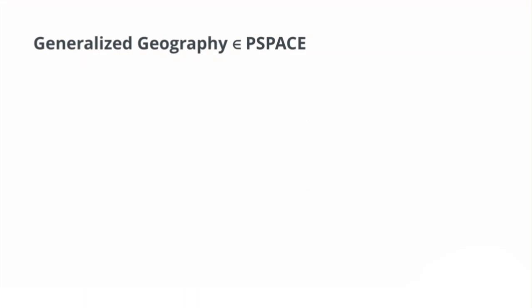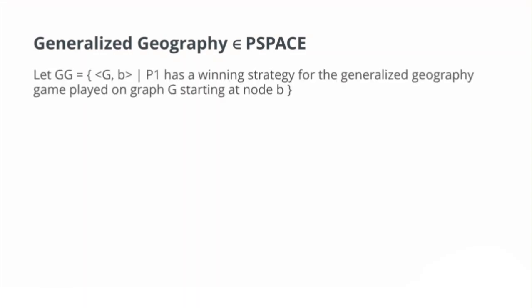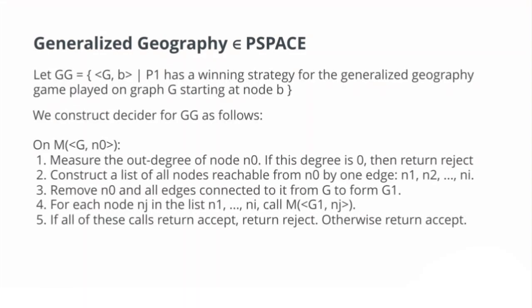To show PSPACE-completeness, we first show that the problem generalized geography is in PSPACE. Let GG be defined as follows. Given a directed graph G and starting node N node, consider the following algorithm. Measure the out-degree of N node. If this degree is 0, then return reject.